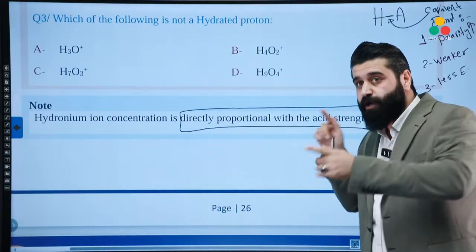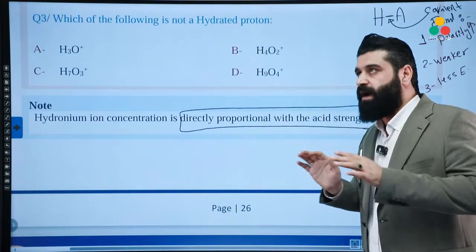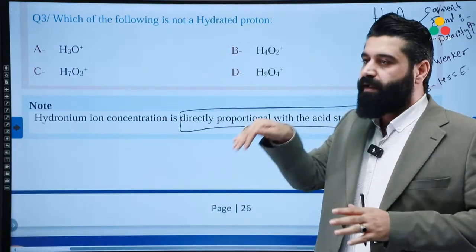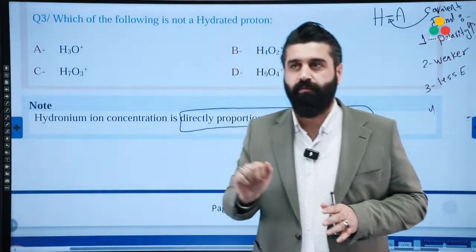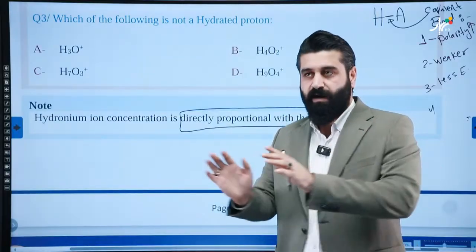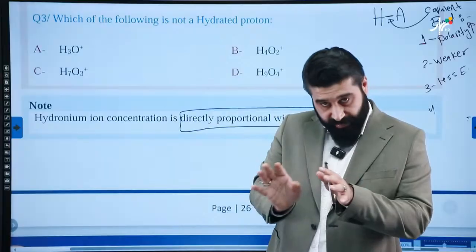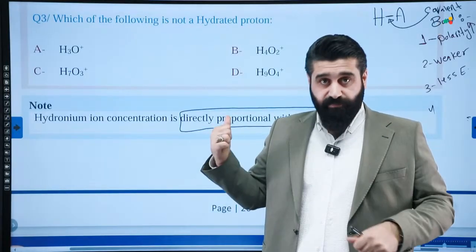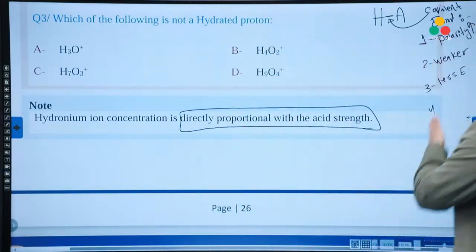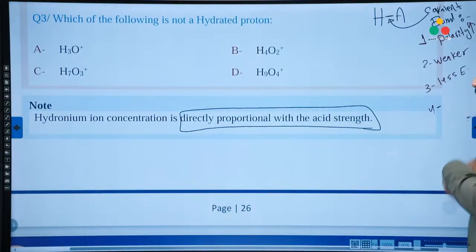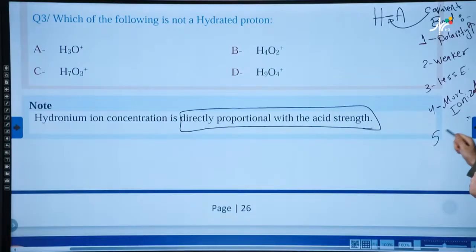Fourth point, once the bond gets weaker, it will ionize more or less. Don't you remember the attraction within the molecule, the covalent bond? How is the relation between the covalent bond strength and the ionization? Are they direct or inverse? They were inverse if you remember the first point. So as the bond gets weaker, the compound ionizes more. So more ionization. Okay, once the compound ionizes more, lastly we will get more H3O+.